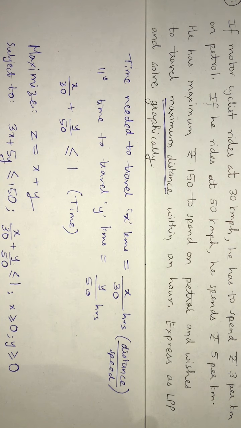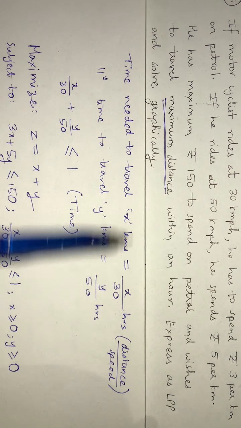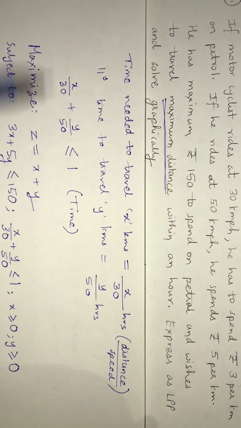Okay, so I hope it is clear. It is important to understand this time constraint. Otherwise, the money constraint is very easy. And identifying the decision making variables: the decision making variables are the distance covered at the speed of 30 kilometers per hour and the distance covered at the speed of 50 kilometers per hour. These are the two problems which I felt from your exercise were a little difficult for identifying the decision making variables and making the constraints out of them. So I did it for you. The remaining problems you have to do as homework.